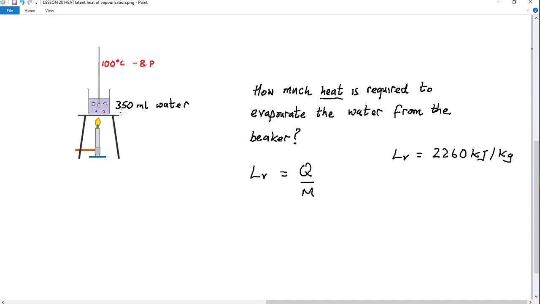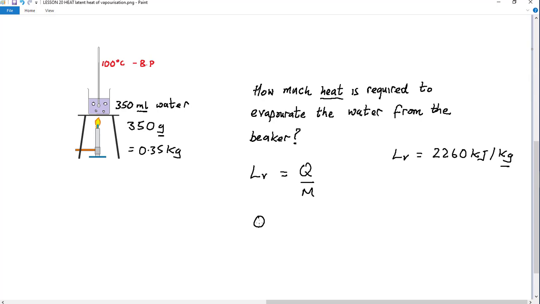We've got 350 milliliters of water, and we know that 1 milliliter of water weighs exactly 1 gram because the density of water is 1 gram per milliliter. But we've got to remember here that we've got kilograms here, so we can't mix the units. We need to change this to kilograms, which is equal to 0.35 kilograms. And there we have it. All we need to do now is rearrange the equation.